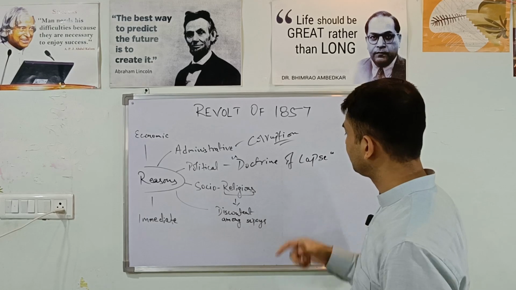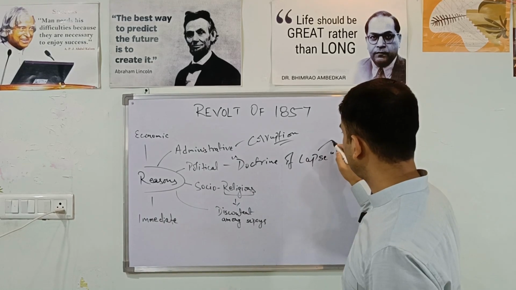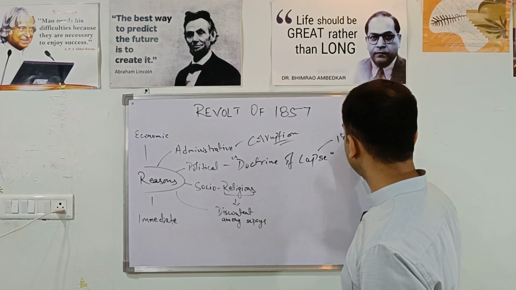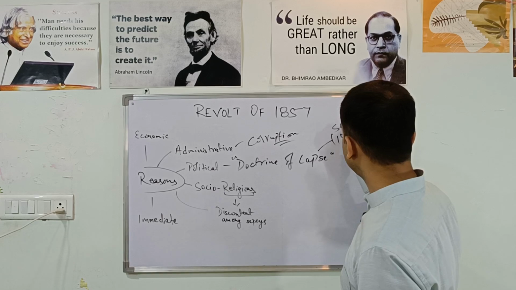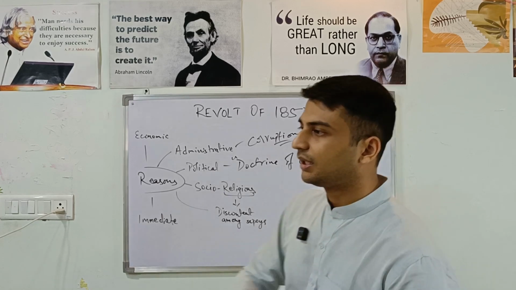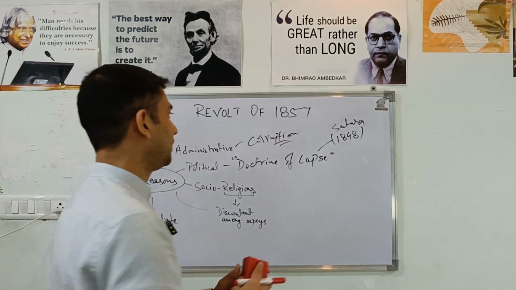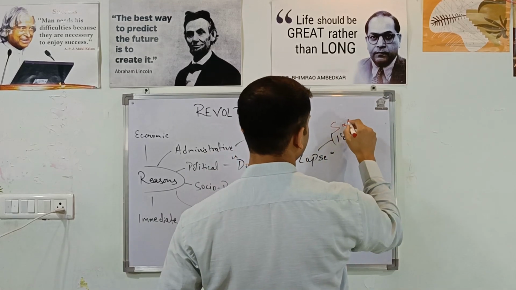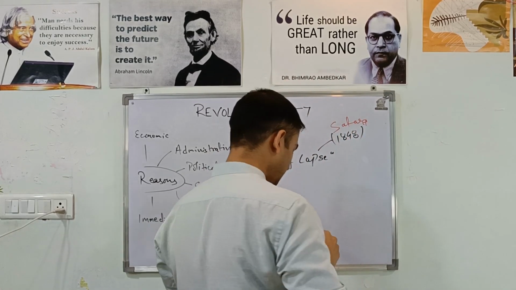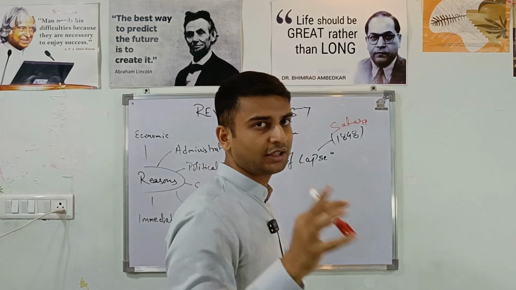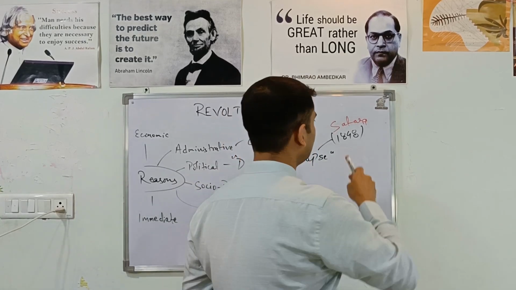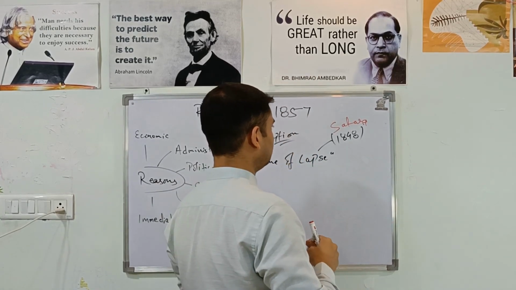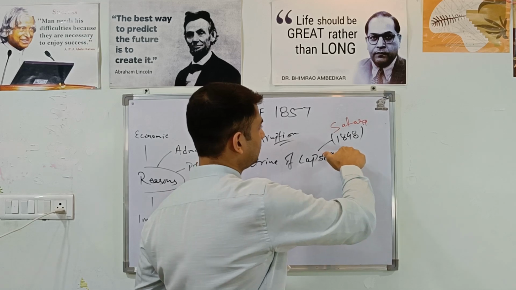Now, doctrine of lapse. What was the first state to be annexed through the doctrine of lapse? It was Satara in the year 1848. After that, there were many states that were taken over, like Udaipur. Udaipur, not in Rajasthan, it is in present-day Chhattisgarh.